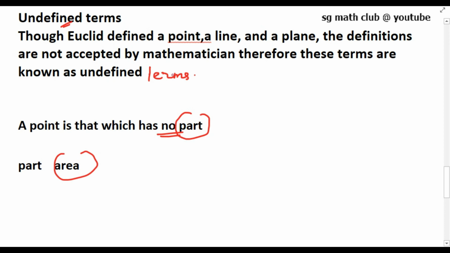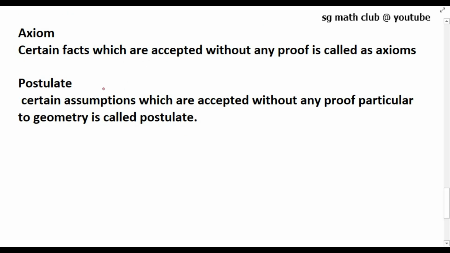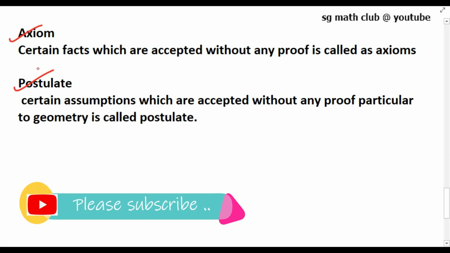This point, line and plane are called undefined terms in geometry. In this chapter, we are mainly going to study Euclid's axioms and Euclid's postulates. Certain facts which are accepted without any proof are called axioms. In mathematics, certain statements are accepted without any proof or any logical reason, and they are called axioms.